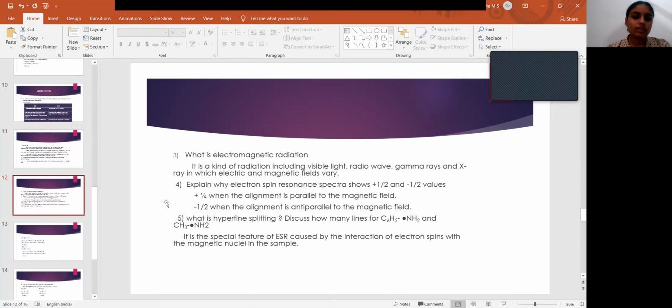Next question is, explain why electron spin resonance spectroscopy shows plus 1 by 2 and minus 1 by 2 values. Plus 1 by 2 is when the alignment is parallel to the magnetic field, and minus 1 by 2 is when the alignment is anti-parallel to the magnetic field. Next, what is hyperfine splitting? Discuss how many lines for C6H5NH2 and CH3NH2 molecules. It is a special feature of ESR caused by the interaction of electron spins with the magnetic nuclei in the sample.